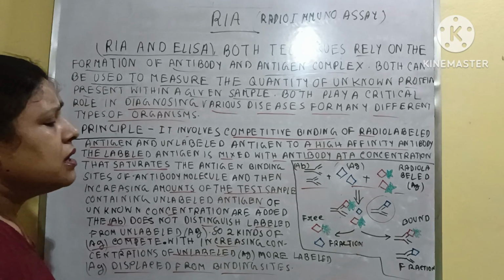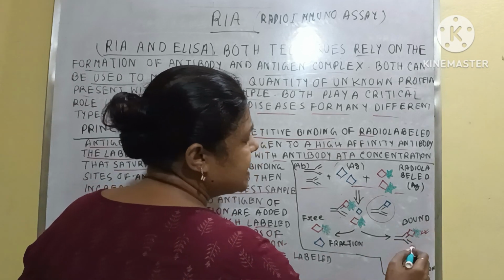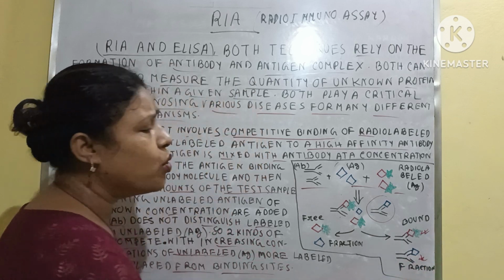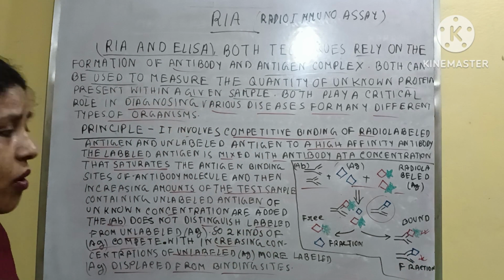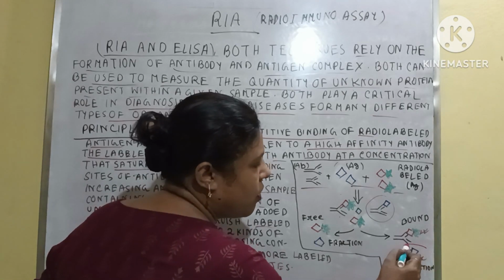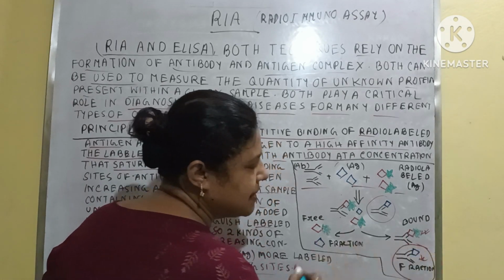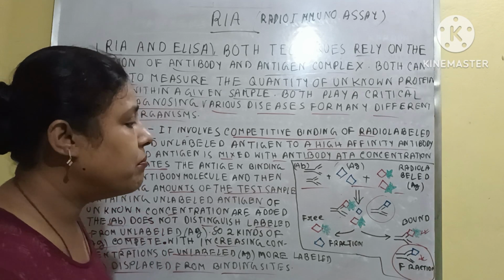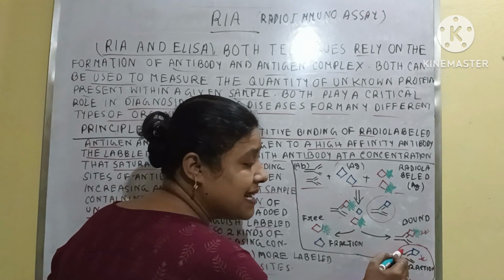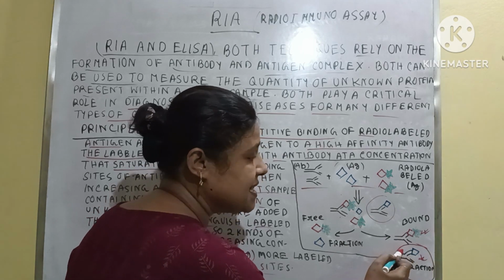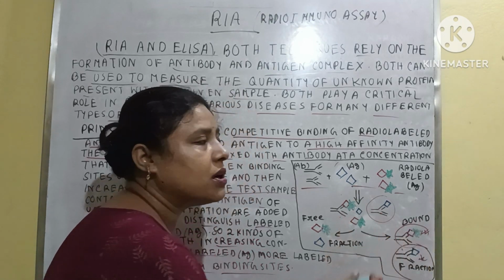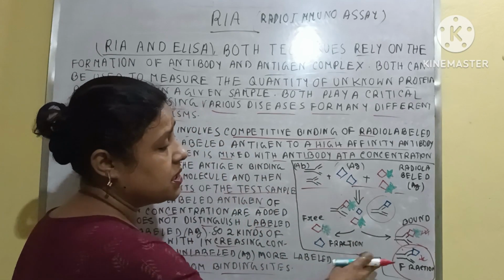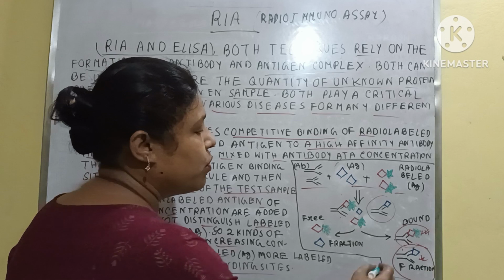So both the labeled antigen-antibody complex and the unlabeled antigen-antibody complex are formed. And obviously, the number of unlabeled antigen-antibody complexes is maximum.